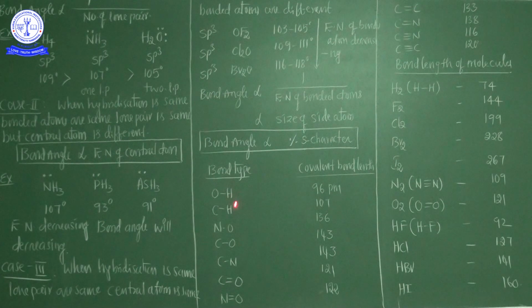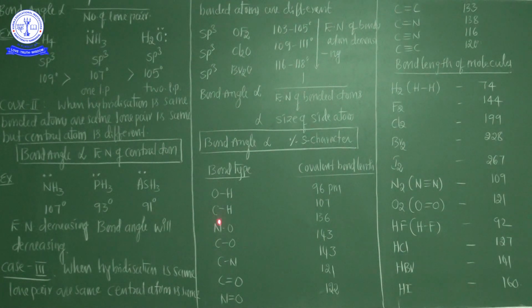Oxygen to hydrogen, a covalent bond is there. The covalent bond length is 96 picometer, because here oxygen is the maximum electronegative atom and hydrogen is a low electronegative atom.